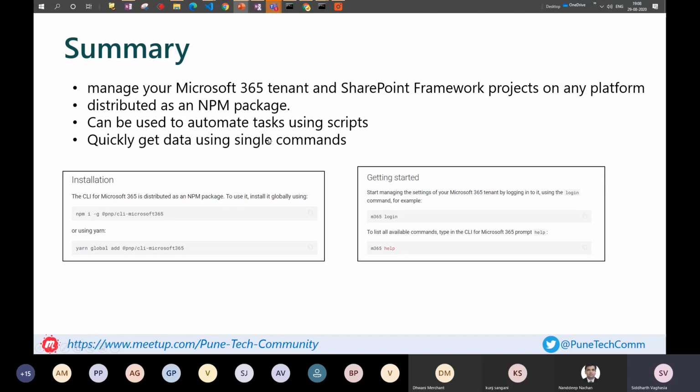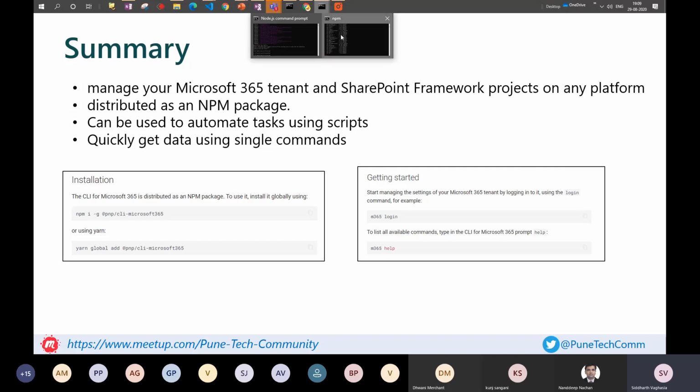Okay, we will see the demo of this. To install it, we say npm i and run the pnp CLI for Microsoft 365 package. And if you're using Yarn, you can use this particular command. Then to get started, you use the login command, which allows you to log in using the web login method also. And to get help on all the commands, you just type help. This package is kind of self-help: once you start typing commands, if it doesn't find any command that is available, it will give you help.